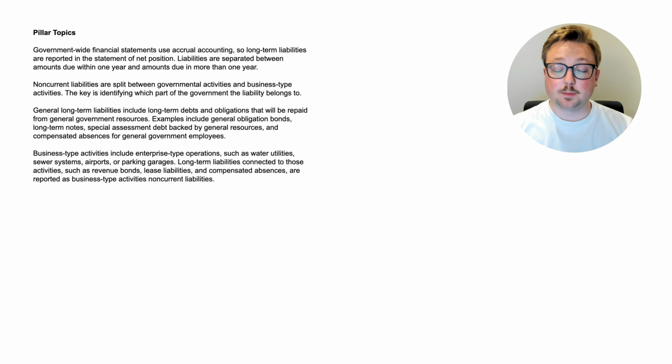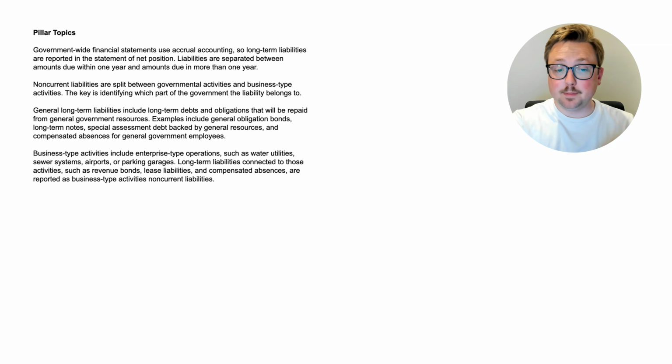Non-current liabilities are split between governmental activities and business type activities. The key is identifying which part of the government the liability belongs to. General long-term liabilities include long-term debts and obligations that will be repaid from general government resources. Again, the key thing to always look for there is general. Examples include general obligation bonds, long-term notes, special assessment debt backed by general resources, and compensated absences for general government employees.